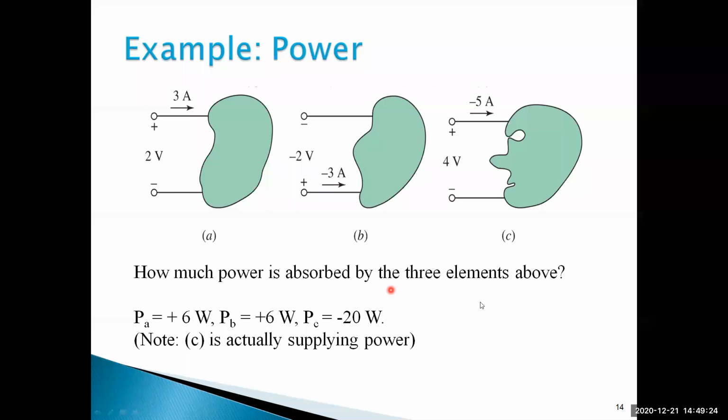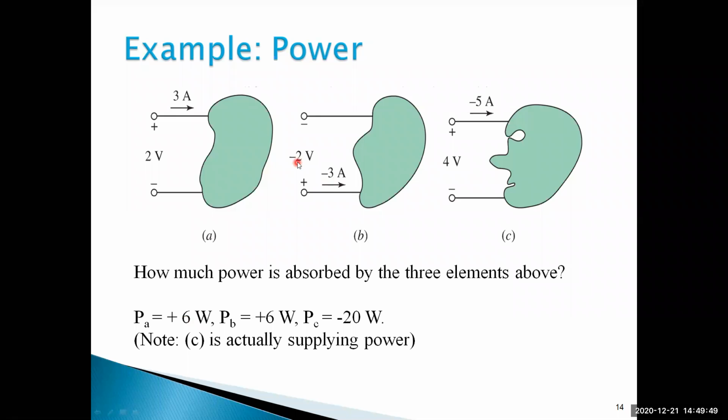How much power is absorbed by the elements below? Power is equal to 6 watts, 2 times 3 is 6, positive. The current direction will be like this, that's why we have to indicate positive. If it is the opposite direction, minus. And then here, minus polarity here, positive polarity there, minus 2 volts, minus 3 amps.